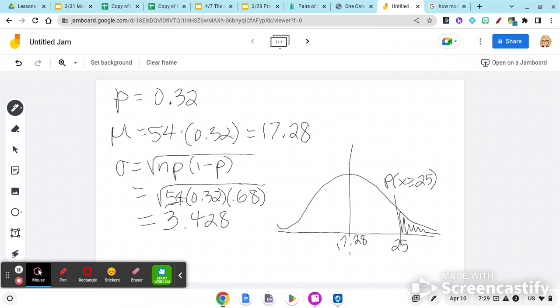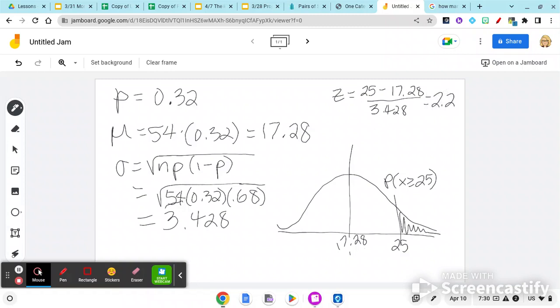All right, so we do that by starting with the Z-score. So Pomona's is 25 minus the average of 17.28 divided by the standard deviation of 3.428, and we get 25 minus 17.28, divided by 3.428, equals 2.25.